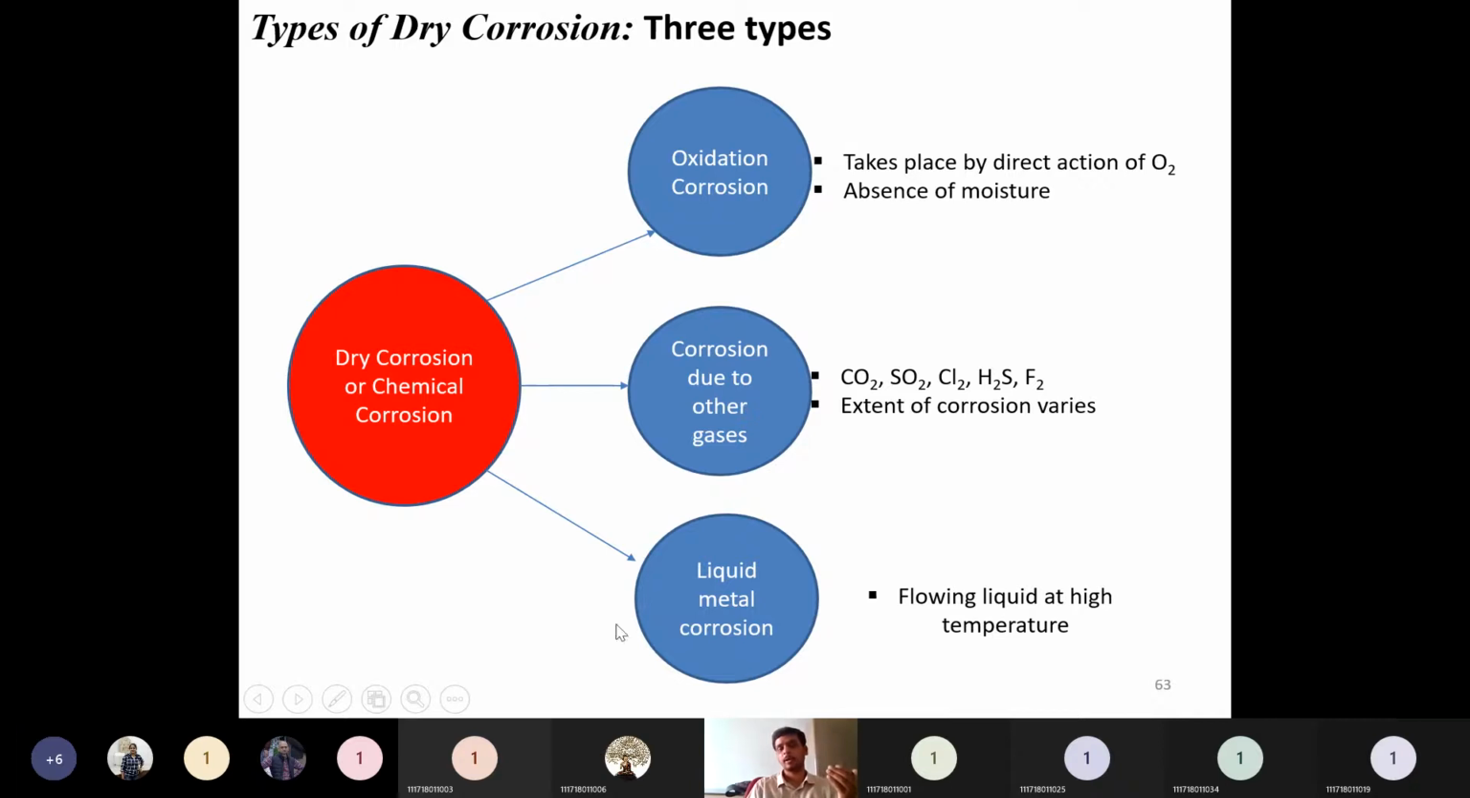Then another popular corrosion is liquid metal corrosion. This is also one type of dry corrosion in which a liquid metal flows on the solid metal. When that liquid metal flows on the solid metal, whatever solid material is below will be corroded. When it is corroded, it will fail. It will weaken that particular solid system, the solid carrier. That type of corrosion is called liquid metal corrosion.